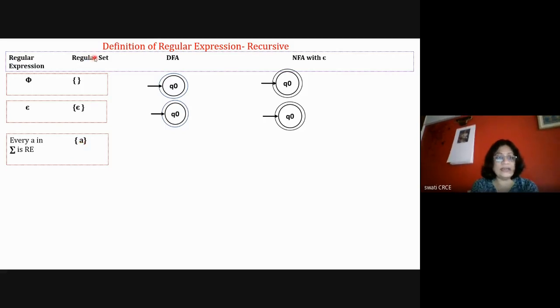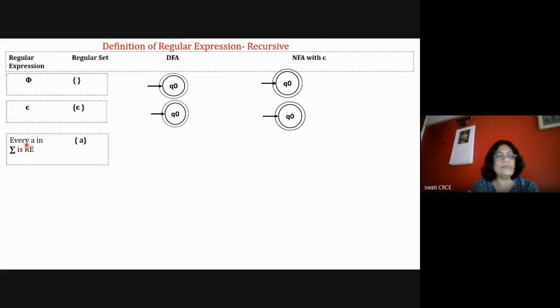This regular set is a set of words of that regular language, the language of the DFA or language of the NFA. This regular set indicates the set of words which belong to this particular language accepted by this DFA or NFA. Any doubt in this statement? Just now what I am saying is that any word in this regular set is a word that is accepted by the corresponding DFA and corresponding NFA.